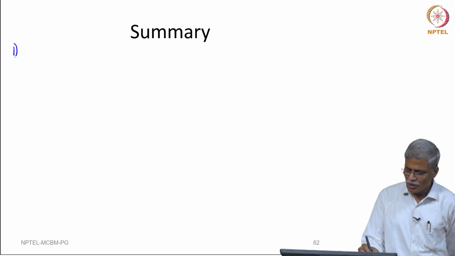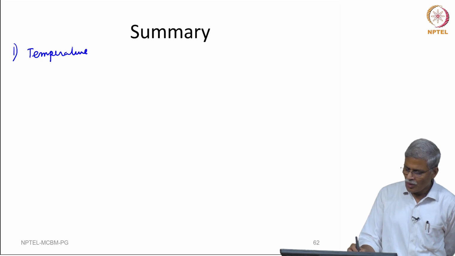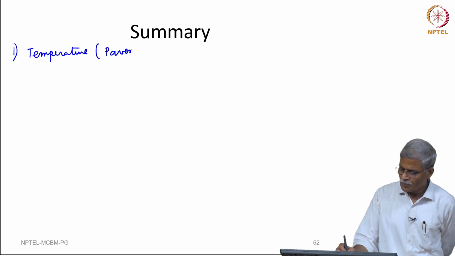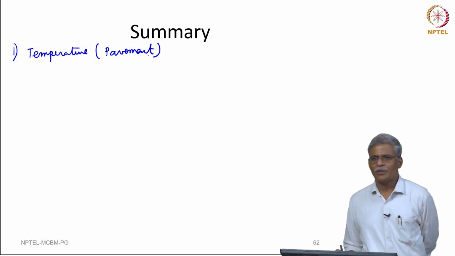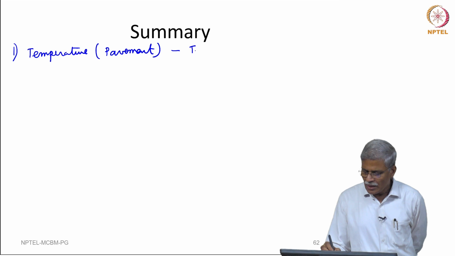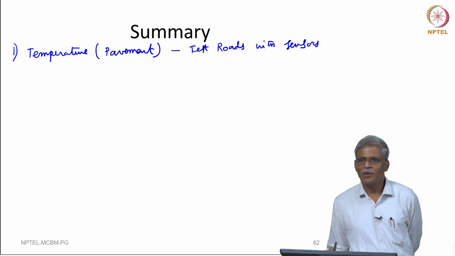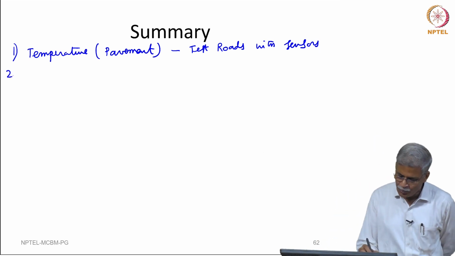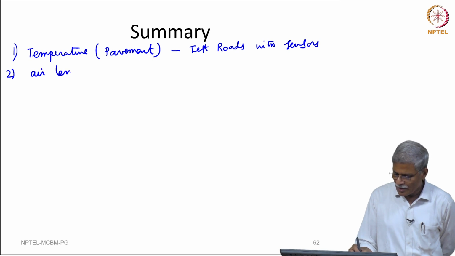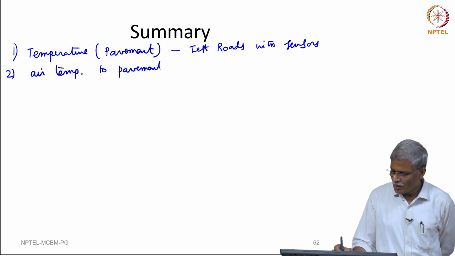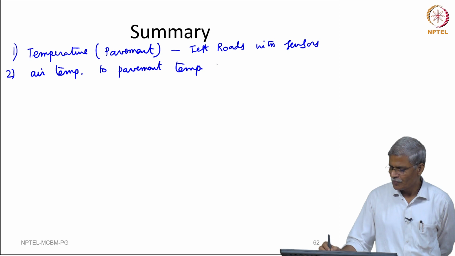First and foremost, we need the data related to temperature, and what we are talking about is pavement temperature. That means we need to have test roads with sensors to collect 24/7 pavement temperature data, and we need to establish the air temperature to pavement temperature correlation.